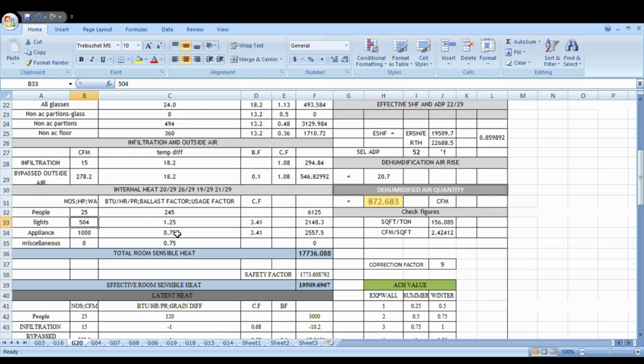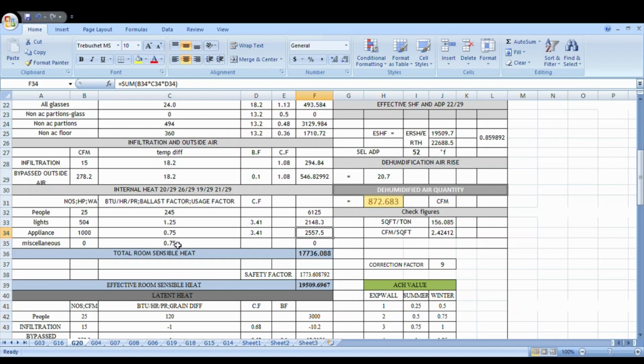These are constant factors: the ballast factor is 1.25 and the conversion factor is 3.41. It remains constant. One second, this conversion factor is for converting CFM into BTU, so you will get this value. And appliance you have to take from the electrical department, otherwise you can approximately put 1000 watts for a classroom. This is the usage factor, this 0.75 will remain constant, and the conversion factor 3.41, so you will get these values.